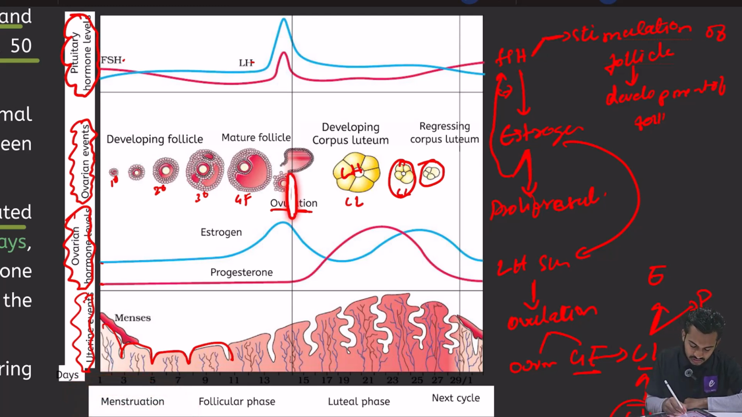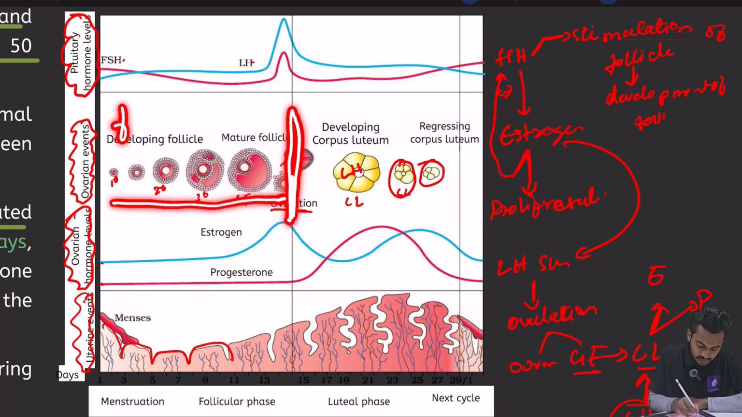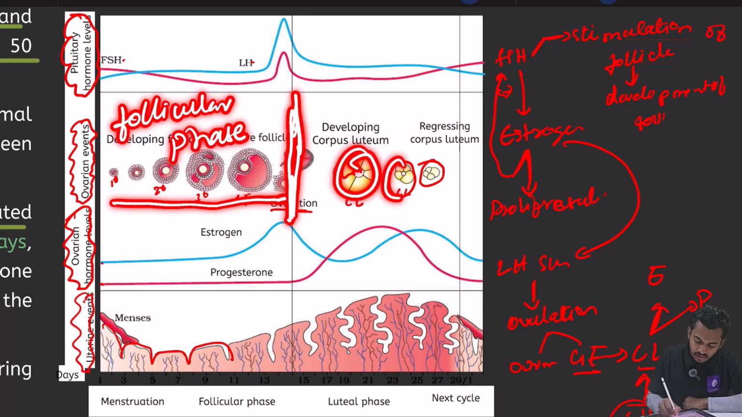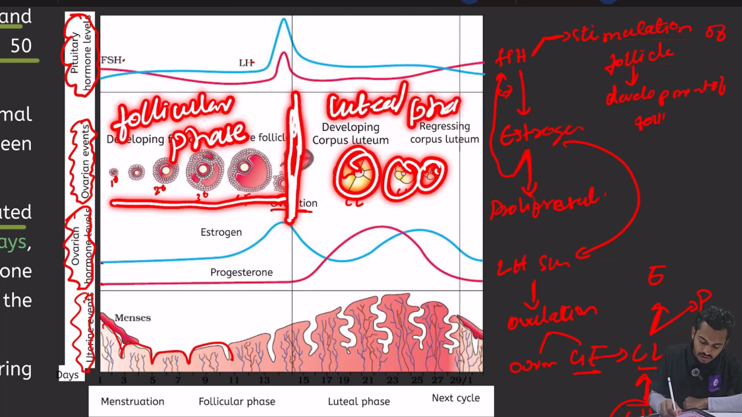So before ovulation, we can see there is development of follicles. That is why this is called the follicular phase. And after ovulation, the story is about the corpus luteum. That is why it is called the luteal phase.